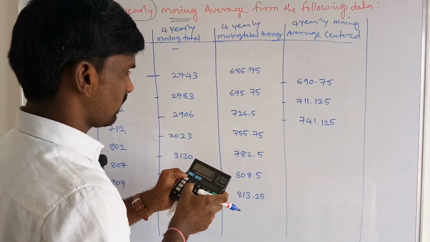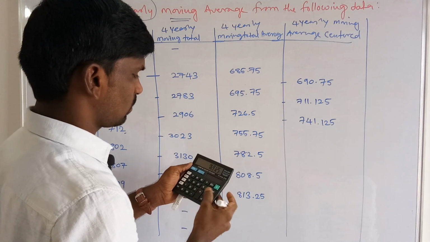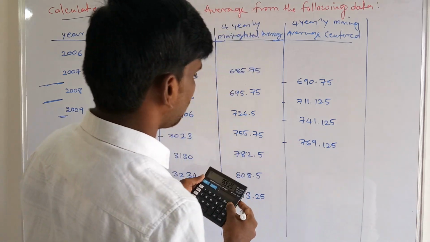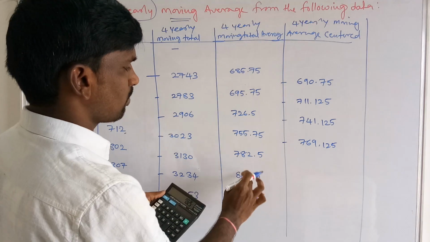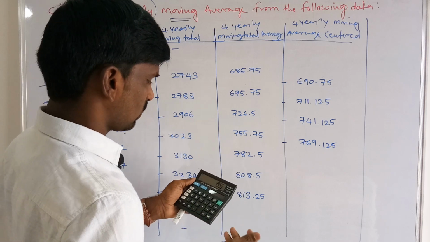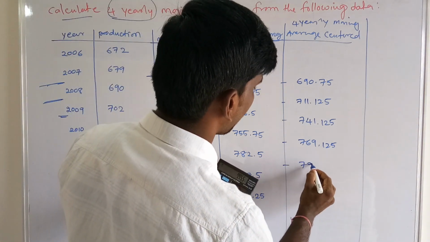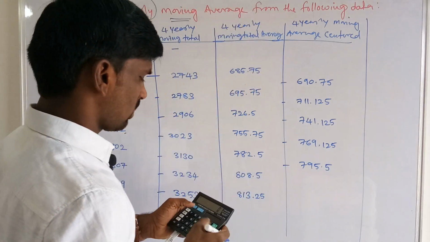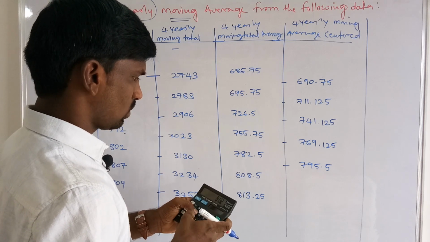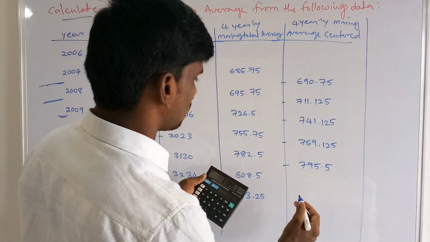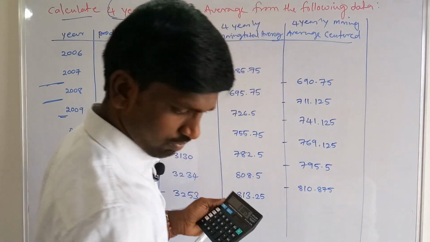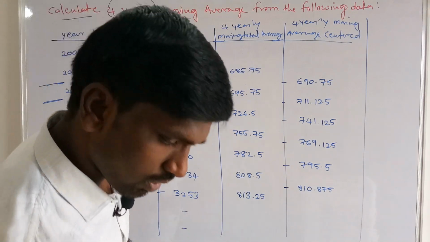Then 755.75 plus 782.5 by 2, that is 769.125. 782.5 plus 808.5 by 2 is 795.5. Then 808.5 plus 813.25 divided by 2, that is 810.875.